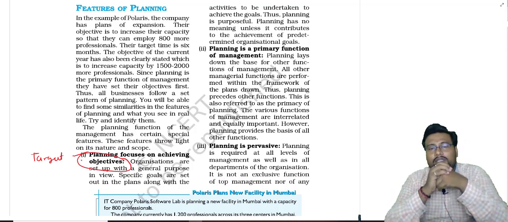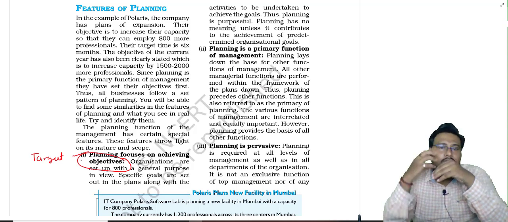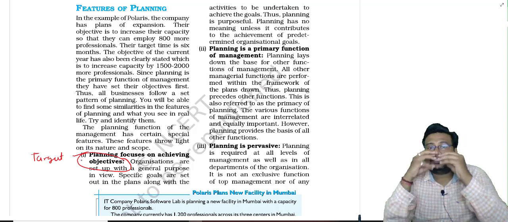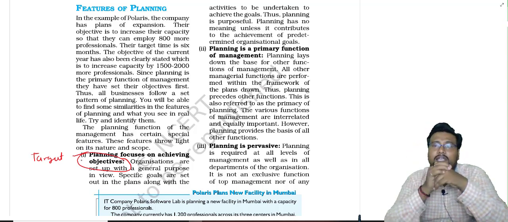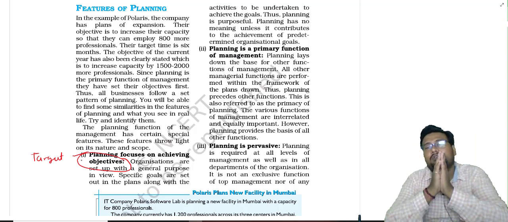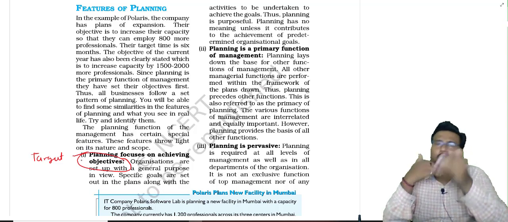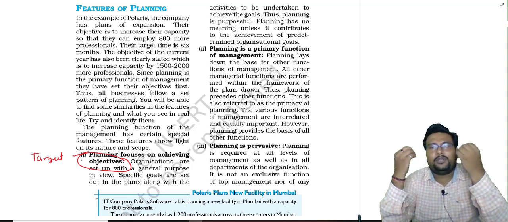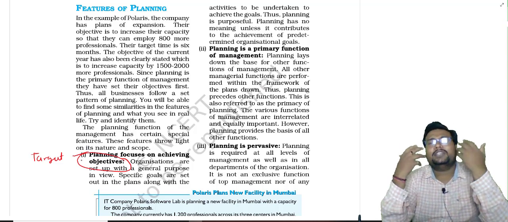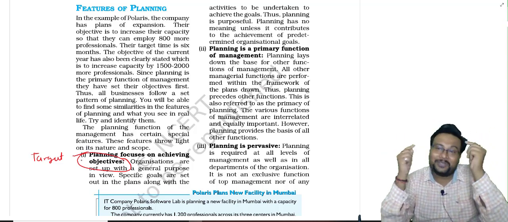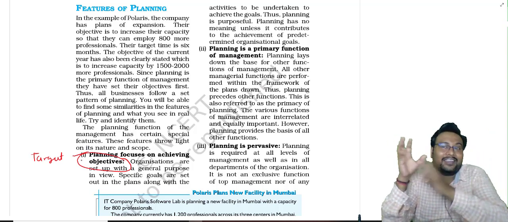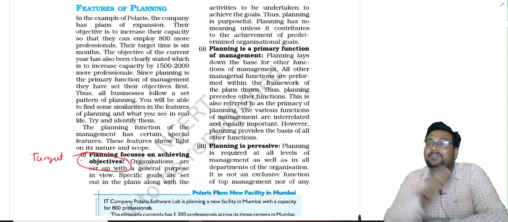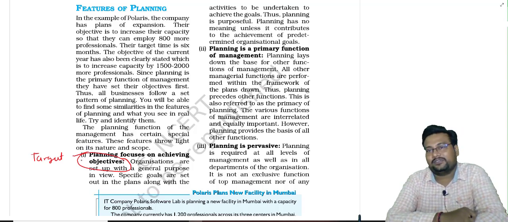So what does it mean? Planning is always helping the business organization to achieve its purpose, and planning is always purposeful. Why so? Because without an objective, if we don't have any target or particular aim, then what will we think in advance? Nothing. For thinking in advance, we need a target, to think about how to achieve that target. That's why planning is always purposeful.